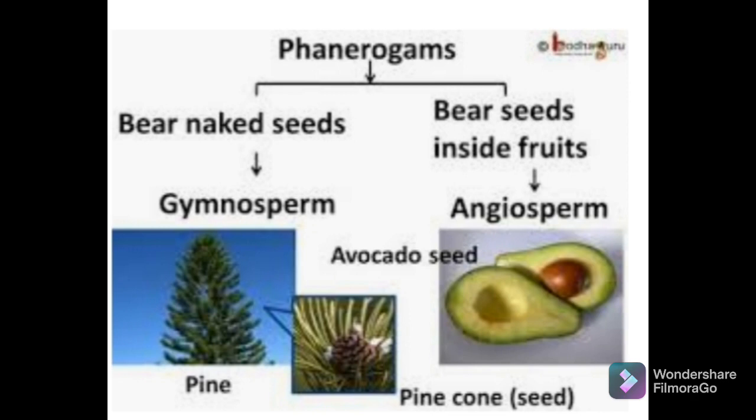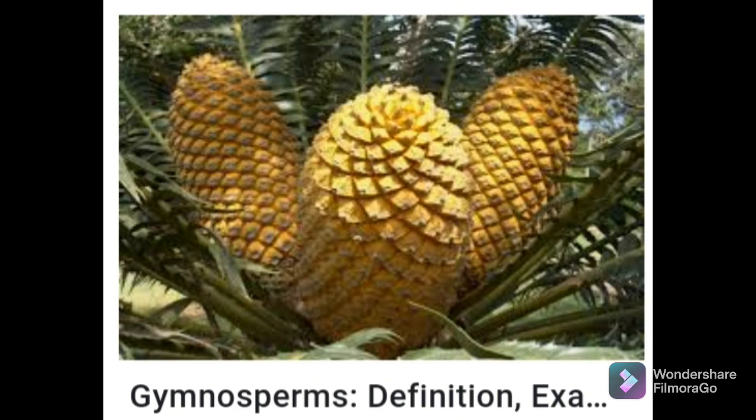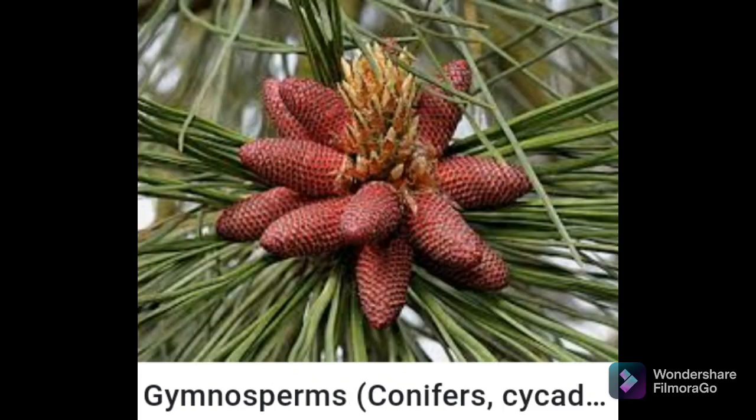So what is a gymnosperm? This term is made from two Greek words. Gymno means naked and sperma means seed. Those plants having naked seeds belong to gymnosperms. The plants of this group bear naked seeds and are usually perennial, evergreen and woody. Examples of gymnosperms are Deodar, and the Cycas plant.